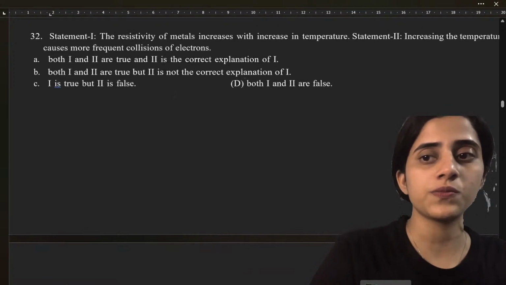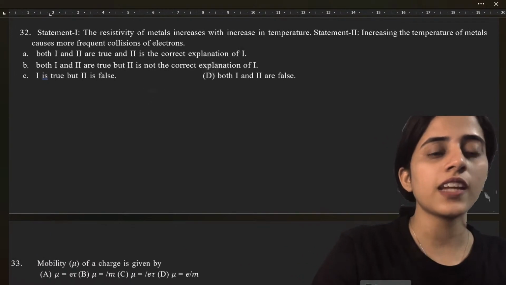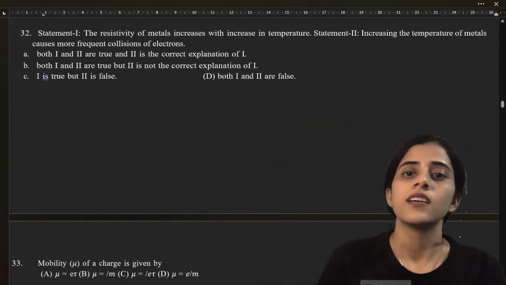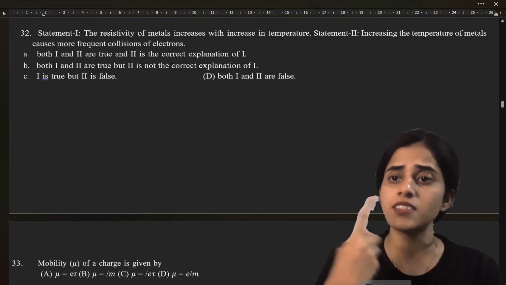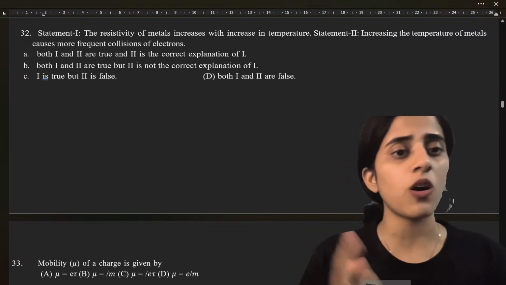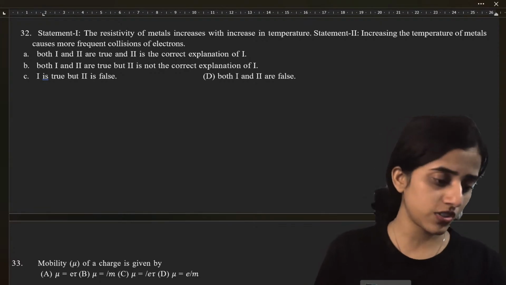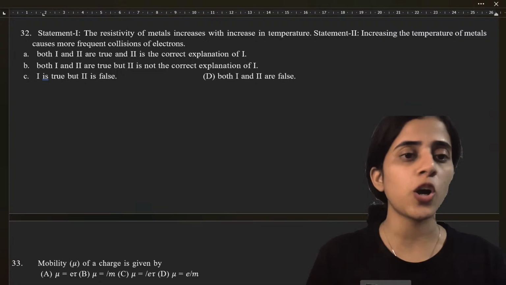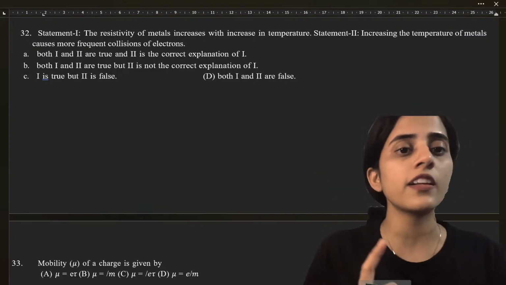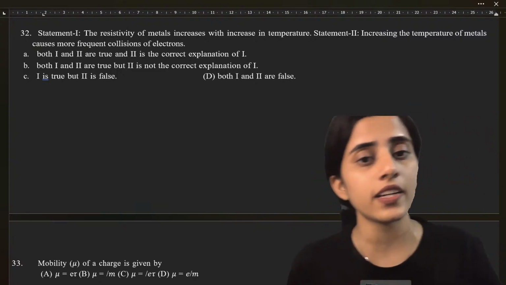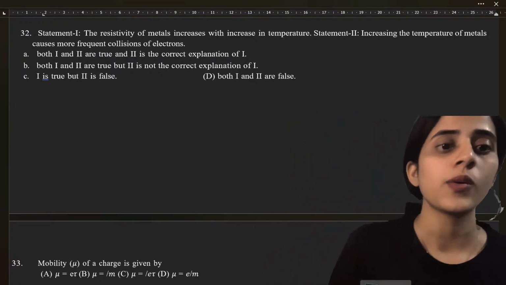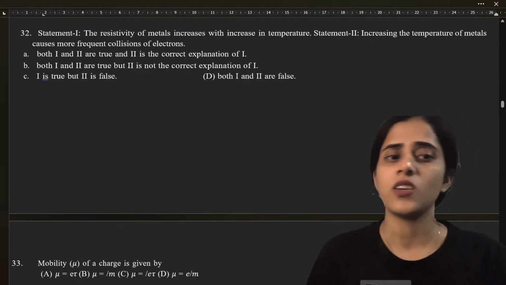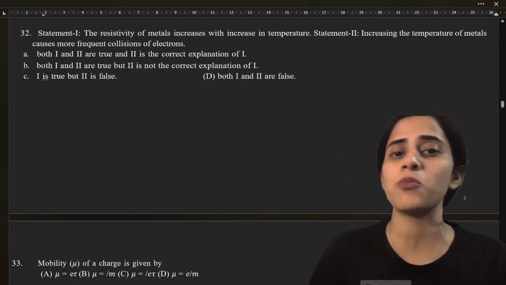Question number 32. Statement 1. The resistivity of metals increase with increase in temperature. Statement 2. Increasing the temperature of metals causes more frequent collision of electrons. Okay? Which of these are correct? Which option? So one option is both 1 and 2 are true, and 2 is the correct explanation of 1. Both 1 and 2 are true, but 2 is not the correct explanation of 1. 1 is true, but 2 is false. Both 1 and 2 are false.